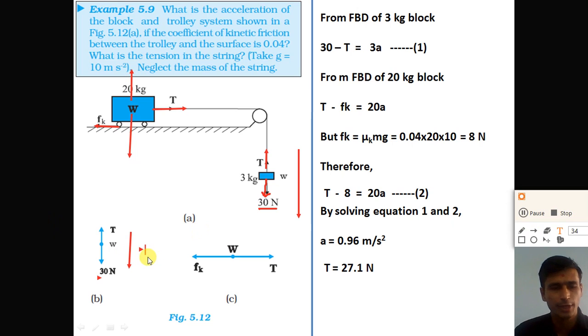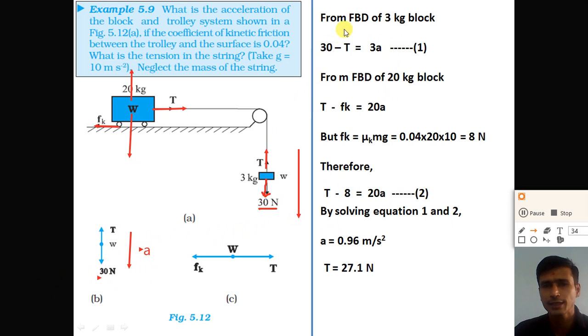From this free body diagram we can write that the 30 newton force is more compared to the tension force. So the effective acceleration produced in the block is due to the resultant force of the weight force mg and tension force T, right?